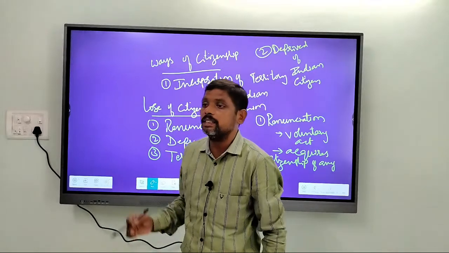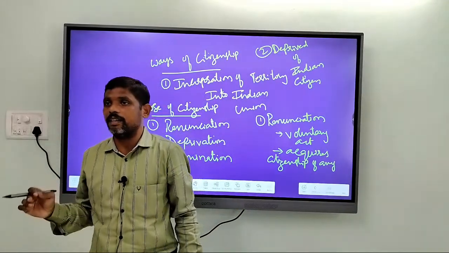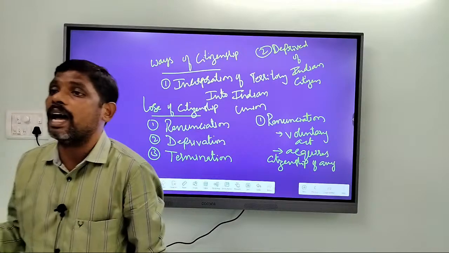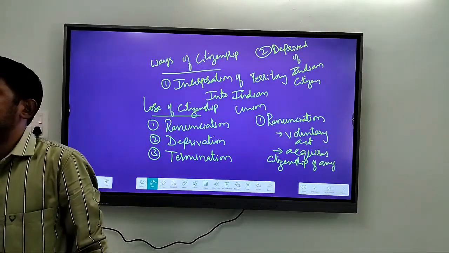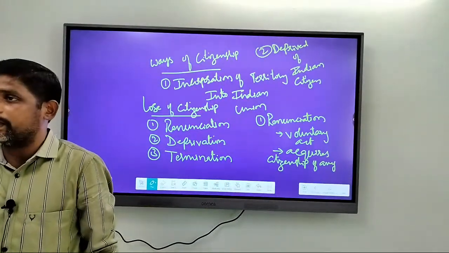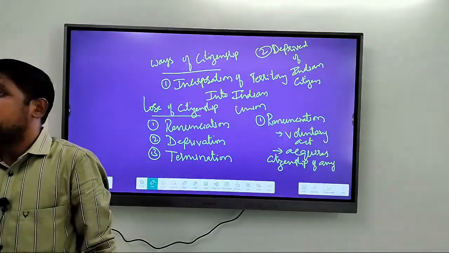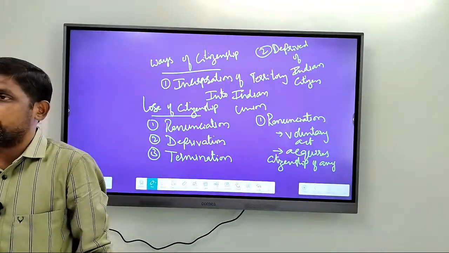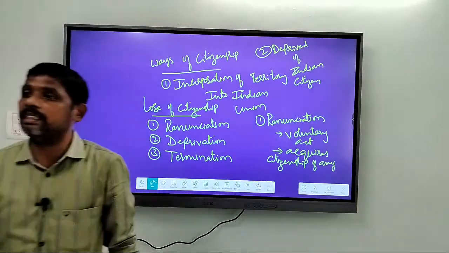Whenever an Indian citizen threatens the sovereignty, unity or integrity of the nation, the government of India can remove his Indian citizenship. That is termination of Indian citizenship.